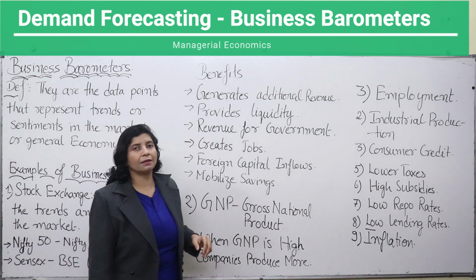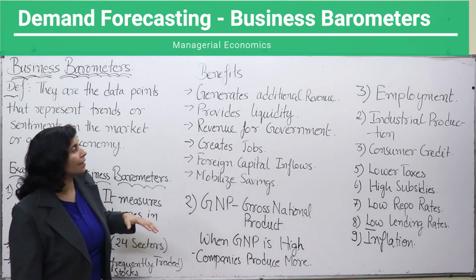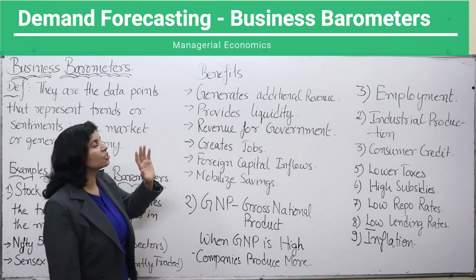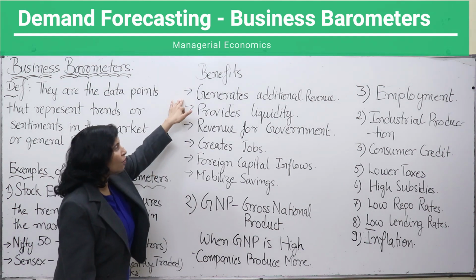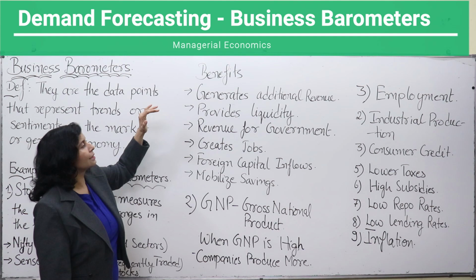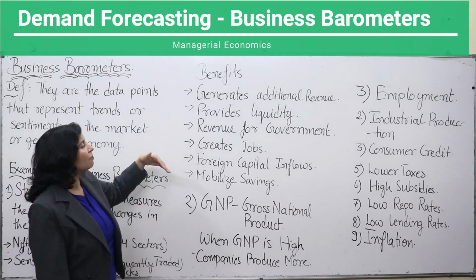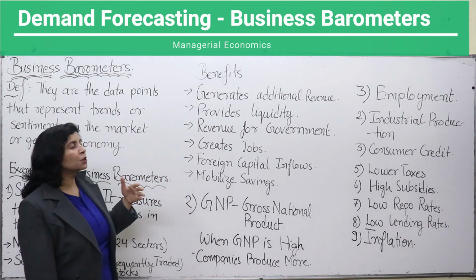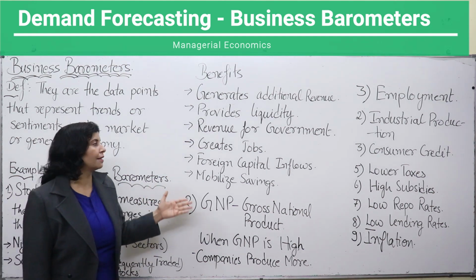Then revenue for government. It obviously generates revenue for government and the economy as a whole. Then it creates jobs. When companies are earning more, they will produce more, they will establish more firms, and people will get more and more jobs. That means positive or bullish tendencies will be there in the market.